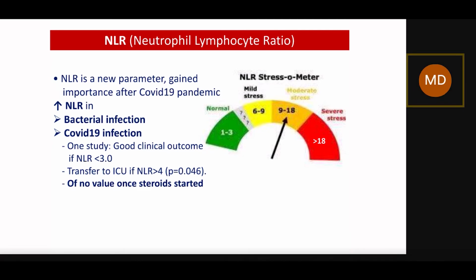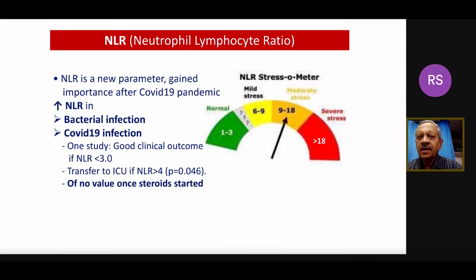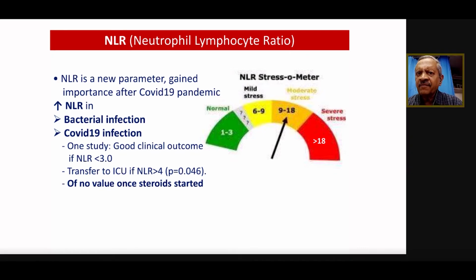There were initial studies which showed that an NLR of less than 3 is a good prognosis, and whenever the NLR is high and the patient is in ICU, it carries a bad prognosis. But it is very important to remember that if the patient has received steroids, it will change the whole game, because there is anyway going to be neutrophilic leukocytosis. So NLR is not really very important.